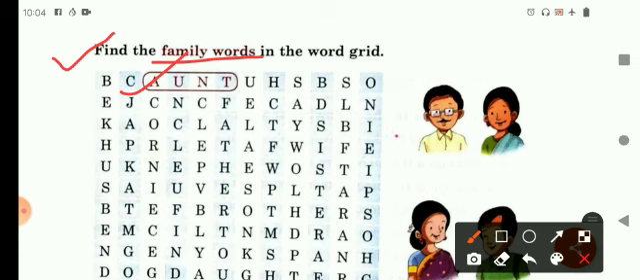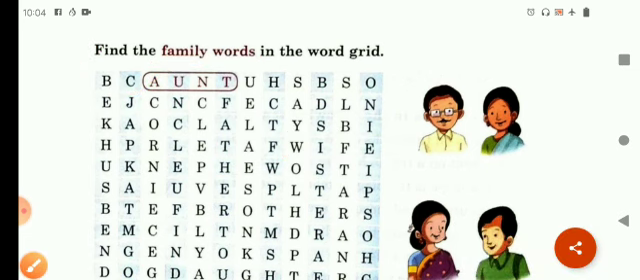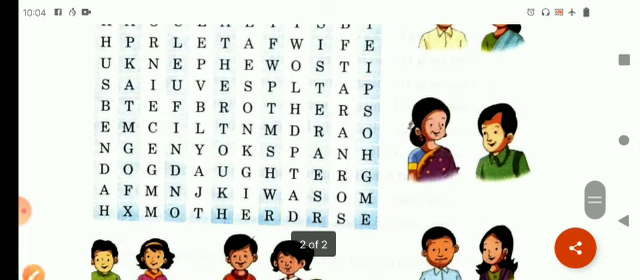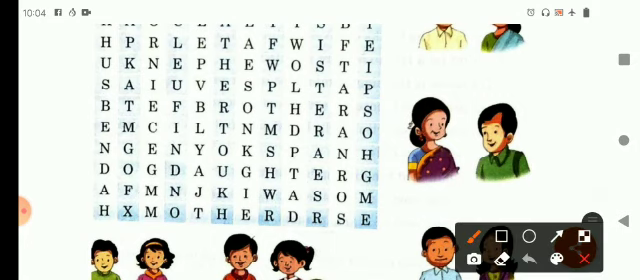I have found another family member, that is wife. And then there is another. Again I have found another member from our family, and she is mother. So children, in this way you have to find the family members hidden in this word grid.